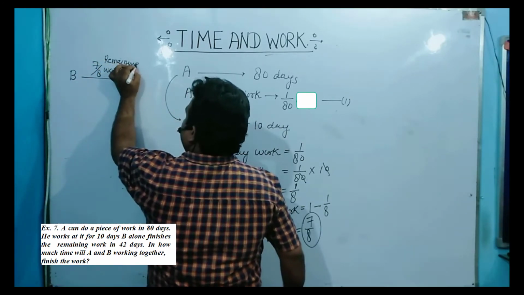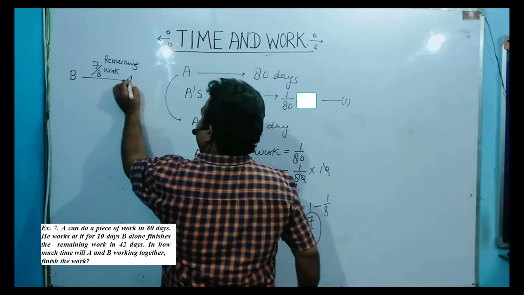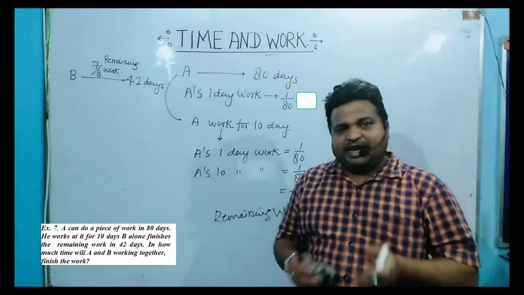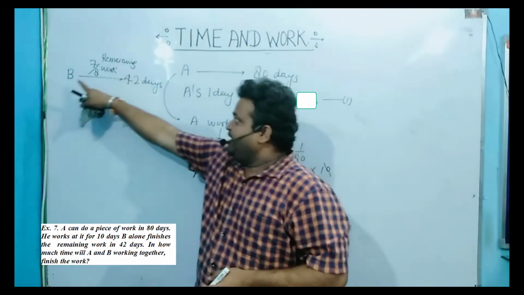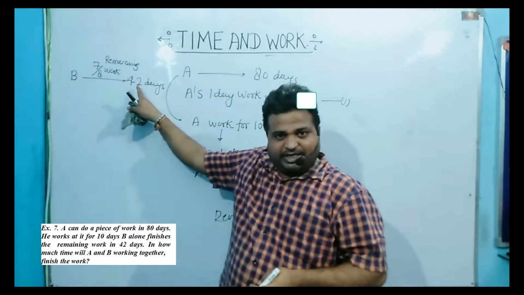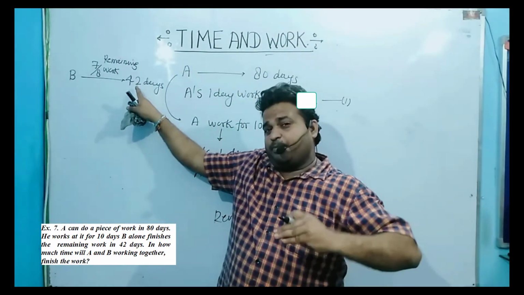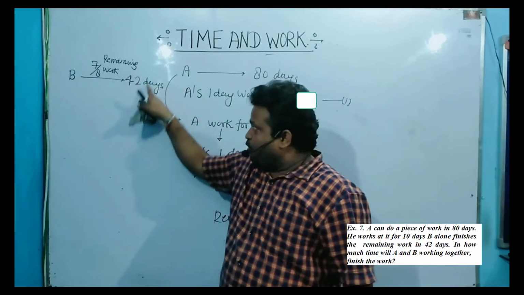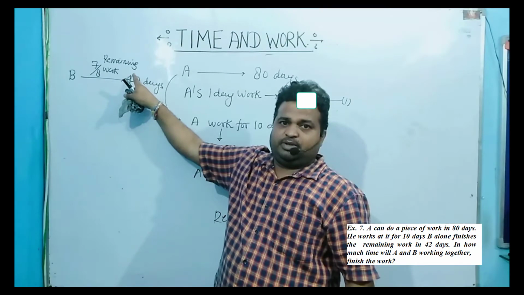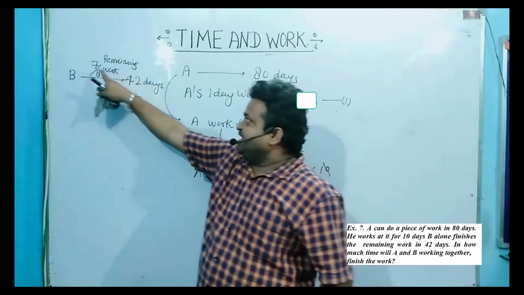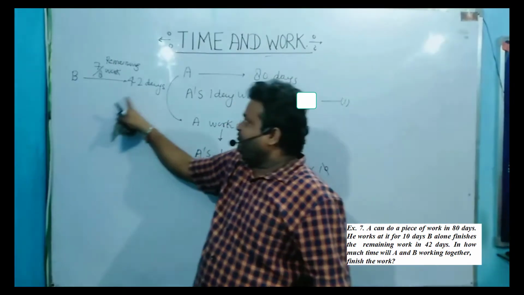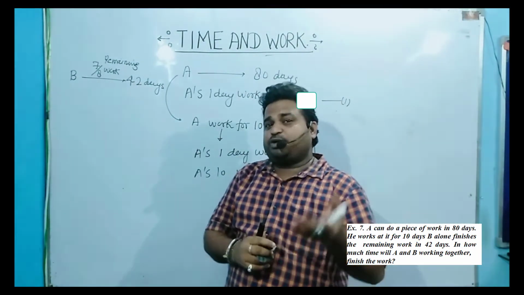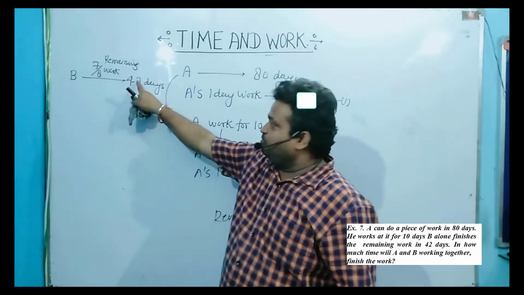Remaining work in how many days? 42 days. So 7 by 8 work, the remaining work, B completes in 42 days. इसका मतलब ये हुआ अगर complete work करना होता तो B can take more days. You got my point? 7 by 8 work B completed in 42 days. तो पूरा तो है नहीं. So how much time does B take to complete the entire work? Definitely it is more than 42 days.